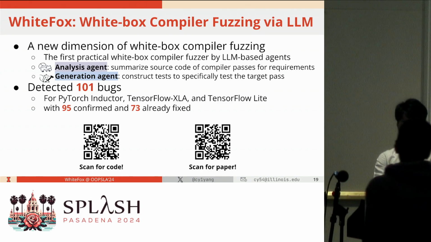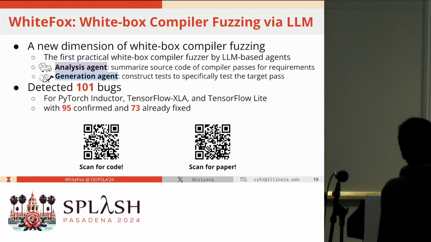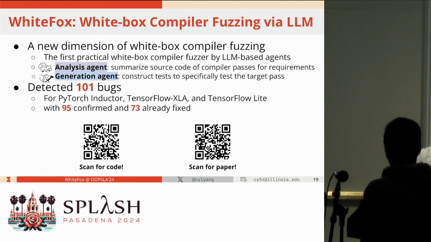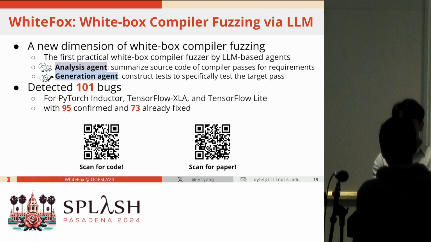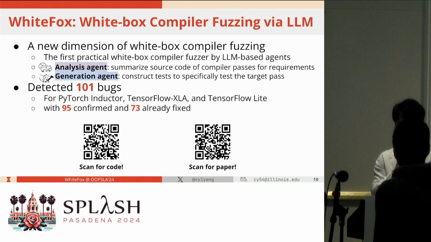Yes, that's a very good question. Basically, we just use some prompting. We just use the instruction to guide the language model, let's say don't generate similar tests we already generated, and also be as creative as possible. And to measure the diversity, we show some coverage results in our paper to show that with the feedback loop, the coverage improves. Yeah. All right, thanks.